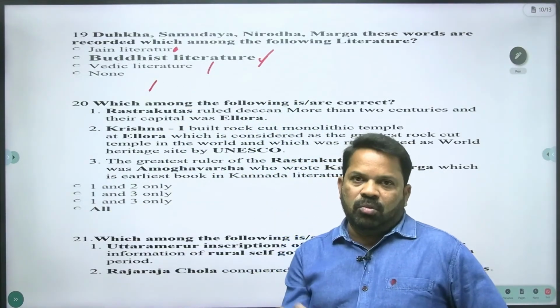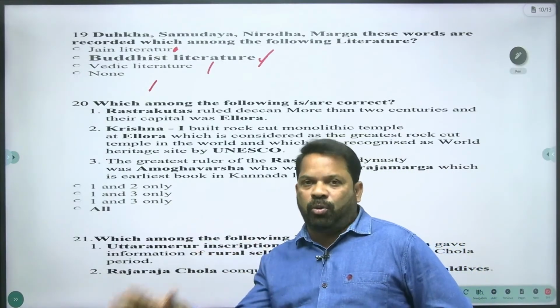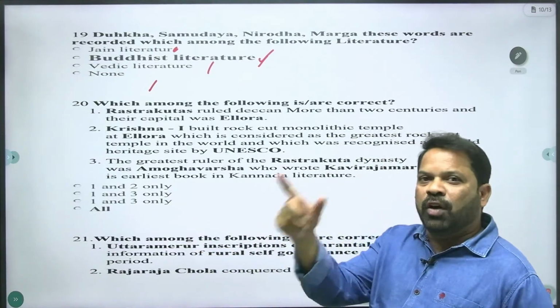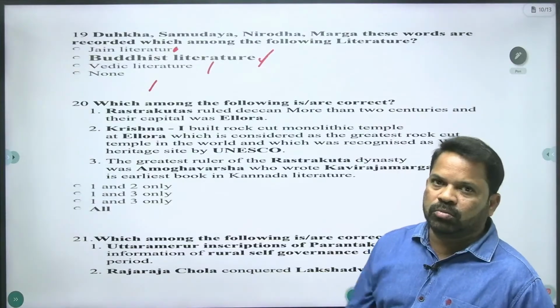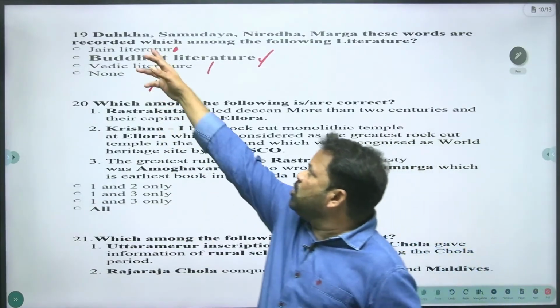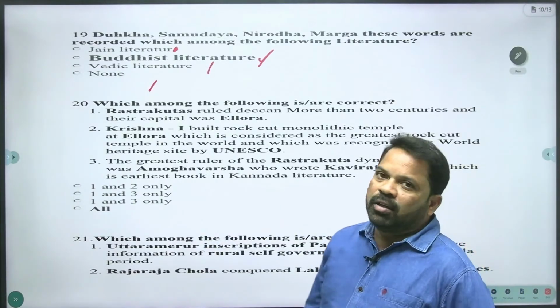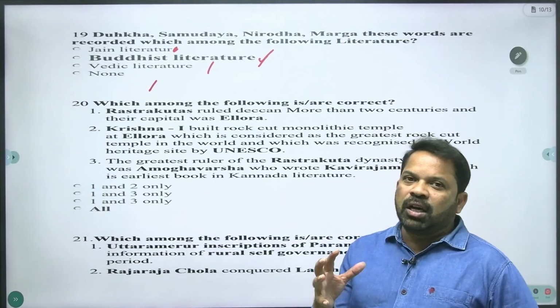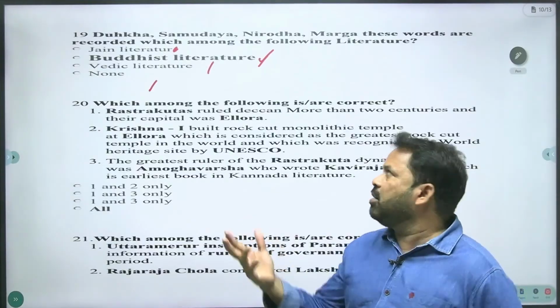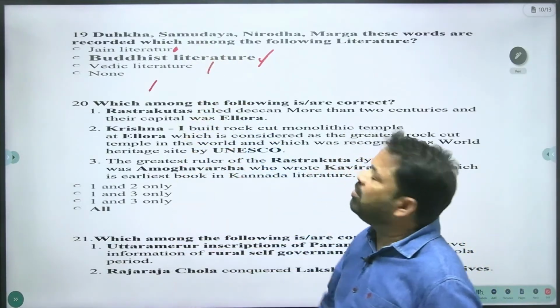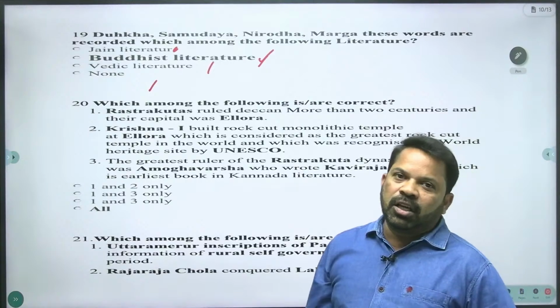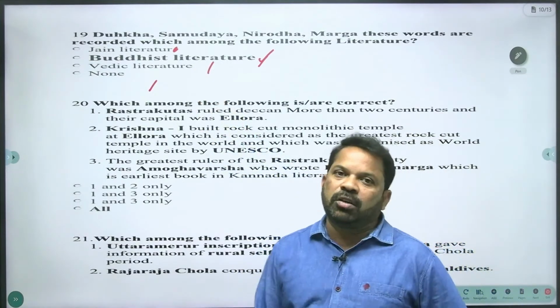And the Buddha, he said four noble truths. The world is full of suffering, or sorrow. That is called dukkha. Buddha's four noble truths. Yes. And what is the cause for sorrow? Desire. That is samudaya. Desire is the cause for the sorrow, the second statement.